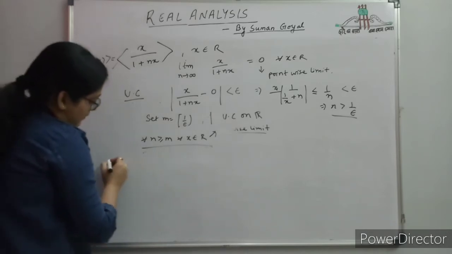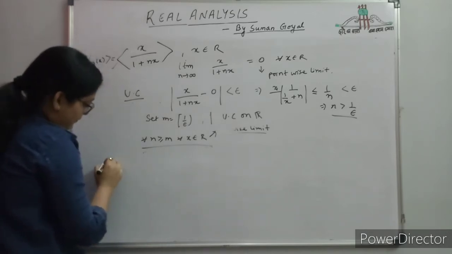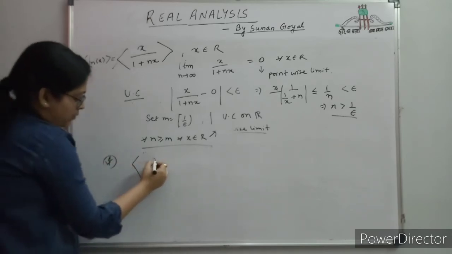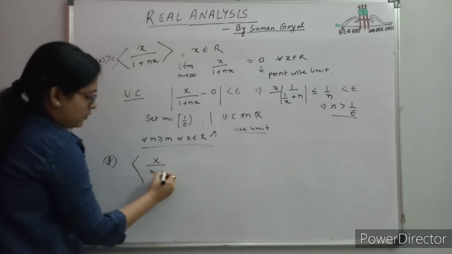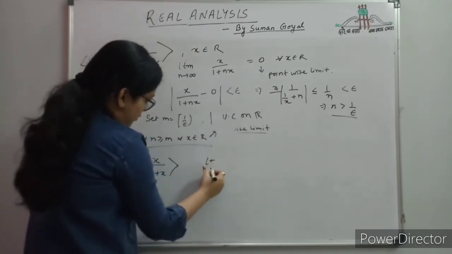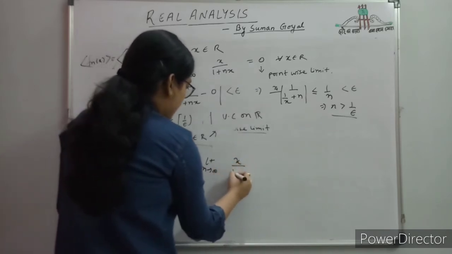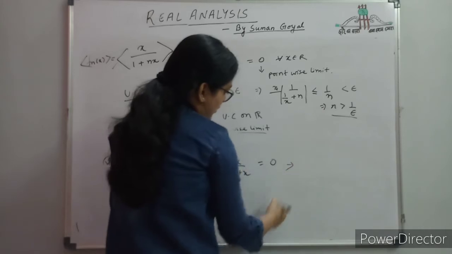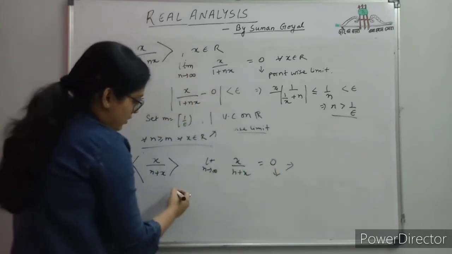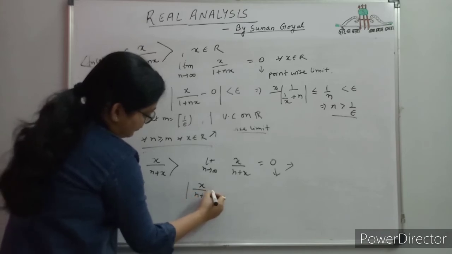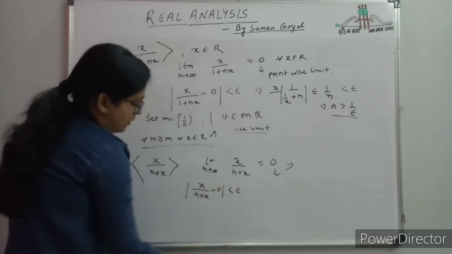Now another example is x upon n plus x. Checking it for pointwise convergence, limit as n tends to infinity, x upon n plus x is equal to 0. So it is pointwise convergent and the pointwise limit is 0. Now for the uniform convergence, x upon n plus x less than epsilon.